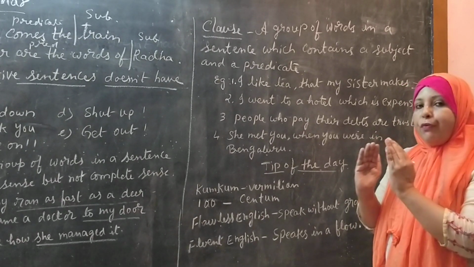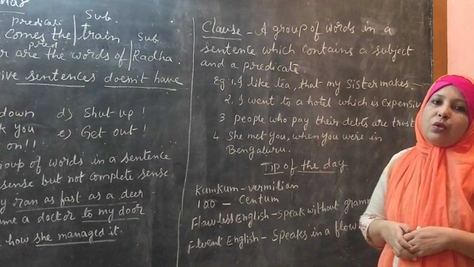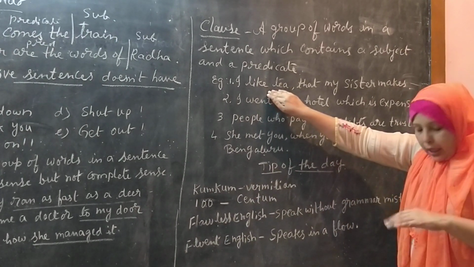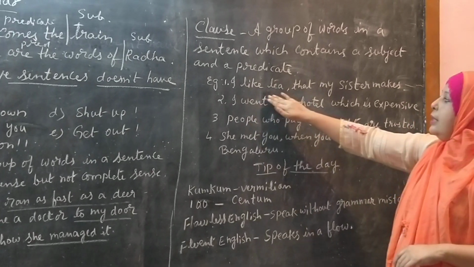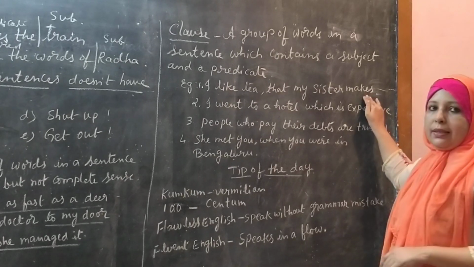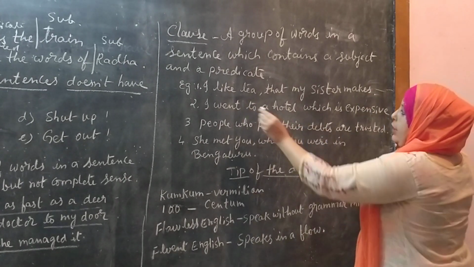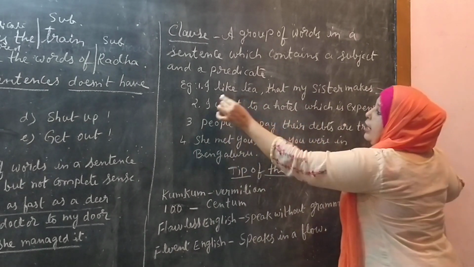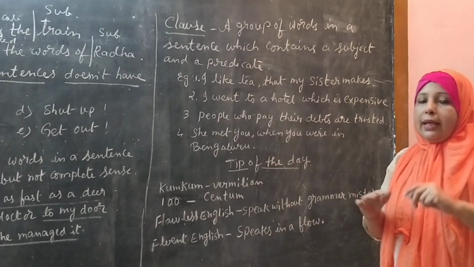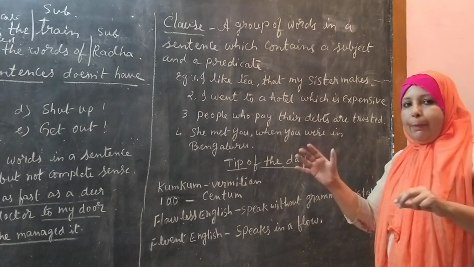Such a group of words in a sentence is called a clause. I will make it clear with some examples. I like tea that my sister makes. Now you just find out there are two sentences here. In a clause there are two types of clauses, like dependent clause and independent clause.